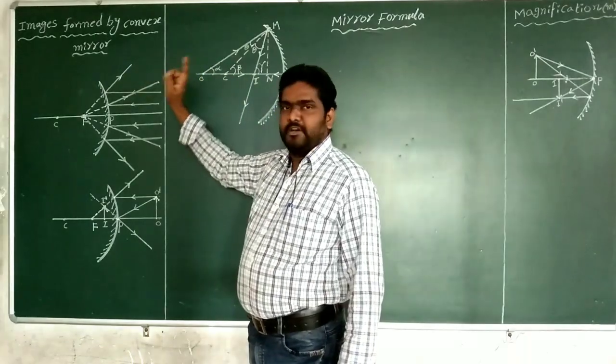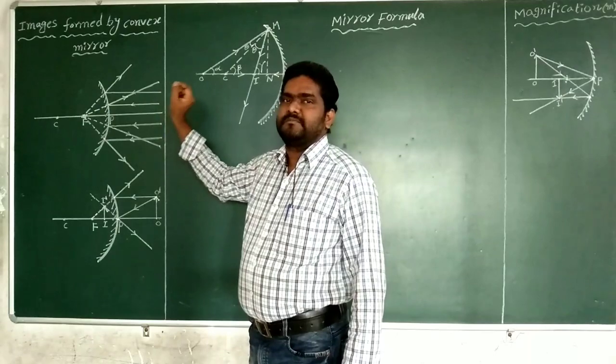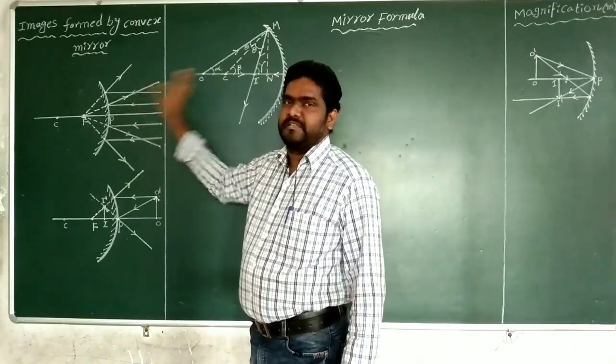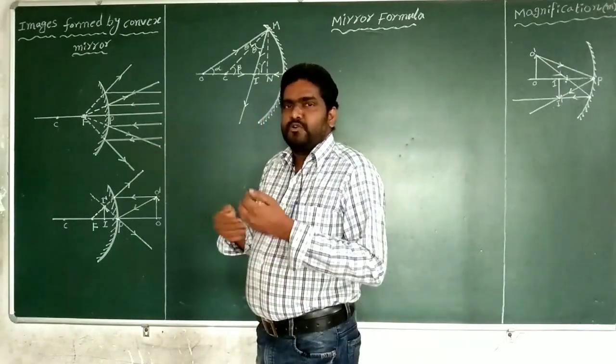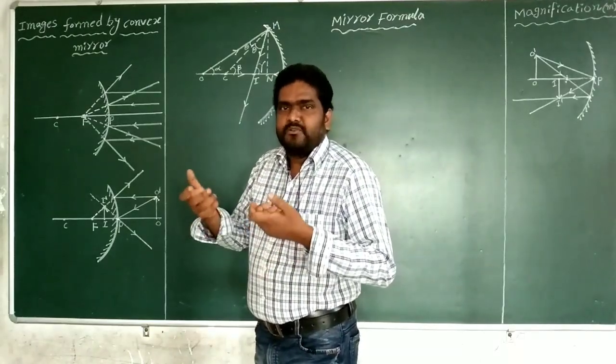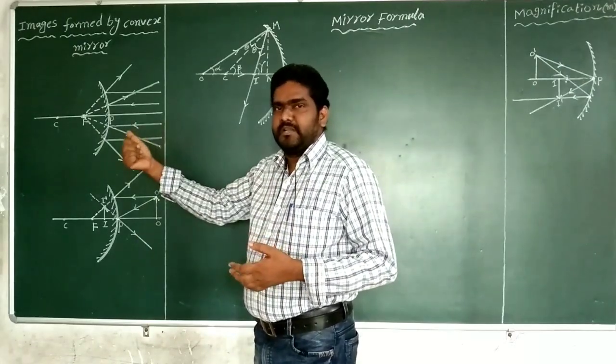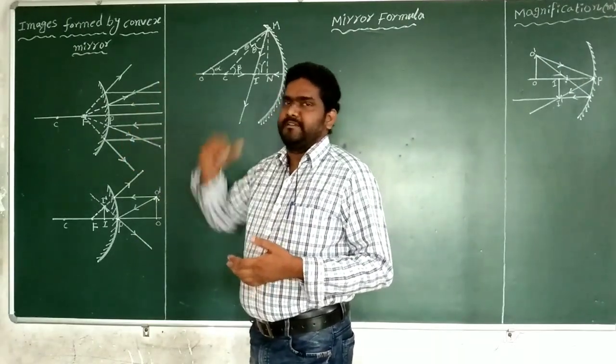The first case is when the object is placed at infinite distance. I want to find the position of the image formed by the convex mirror when the object is placed at infinite distance.